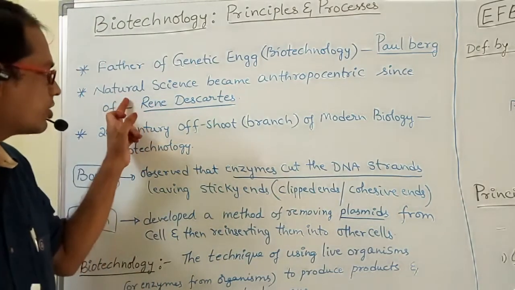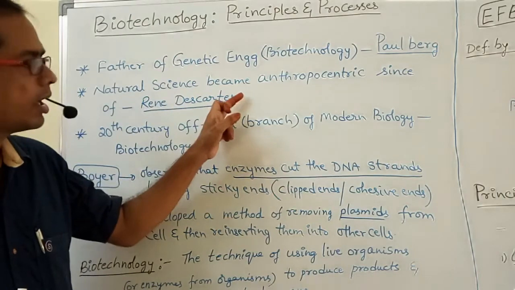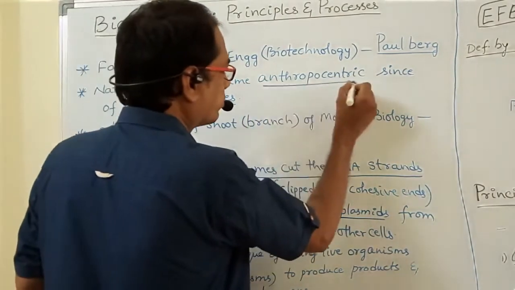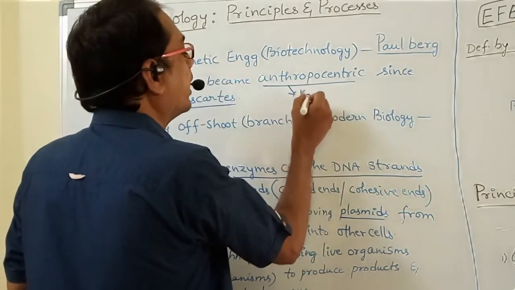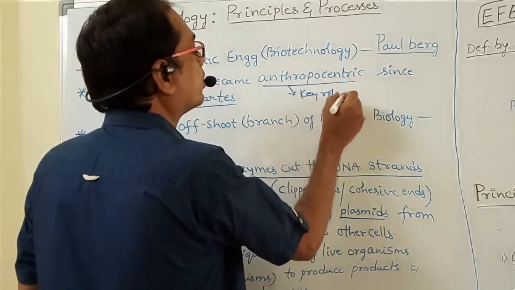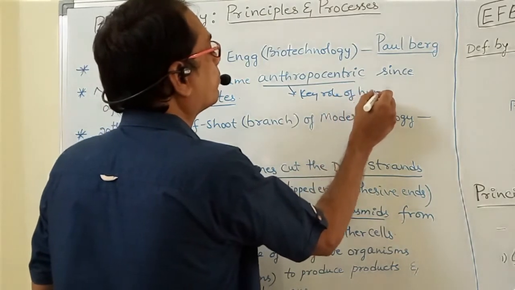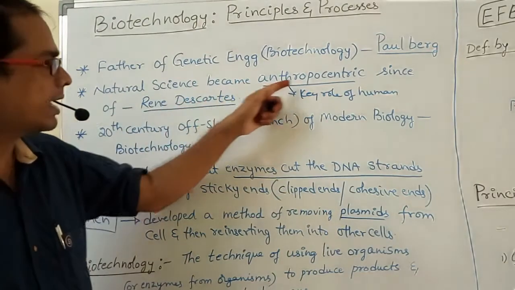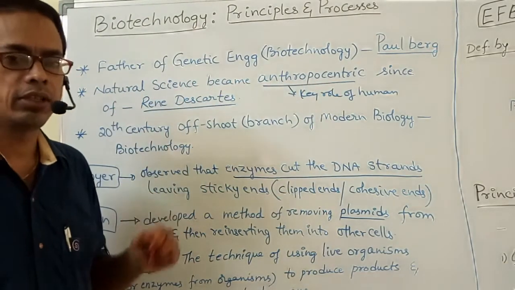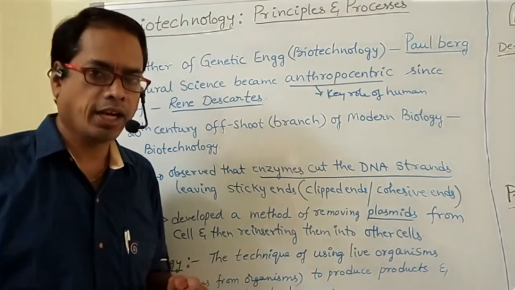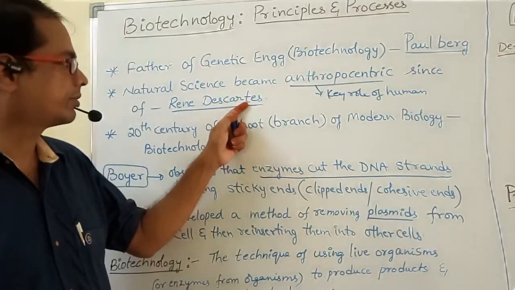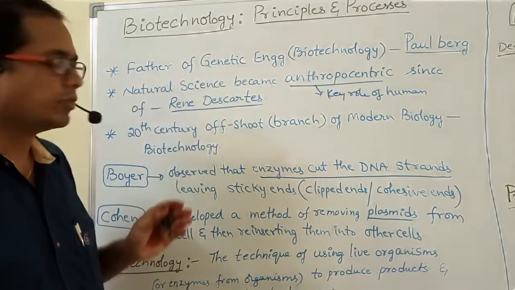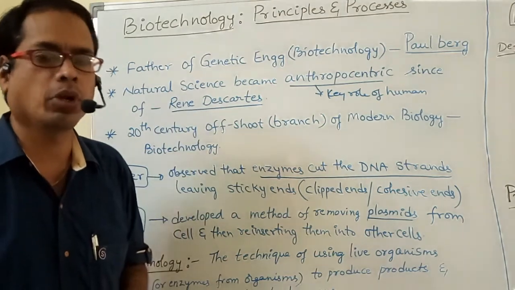Next one, natural science became anthropocentric. Anthropocentric means key role of human. Natural science became anthropocentric since Rene Descartes. That means after Rene Descartes only, natural science became popular.